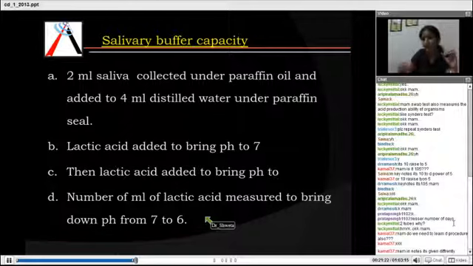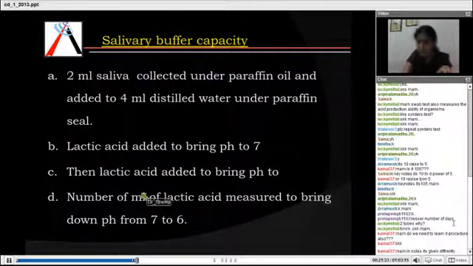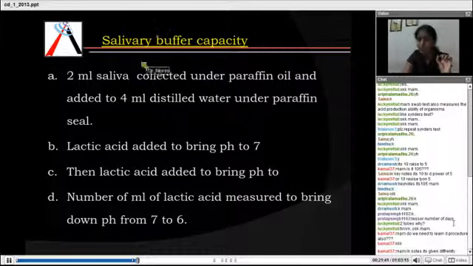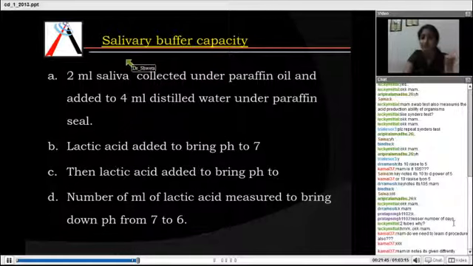There are many methods of doing the salivary buffer capacity test. We can go by this method also. You make a note of this as you go through your keynotes. This is the standard one given in Sobin-Peter, but other tests can also be done. That is why it is not given a specific name. Here you just need to know the buffer capacity of the saliva. That is, is the saliva alkaline enough to resist caries?